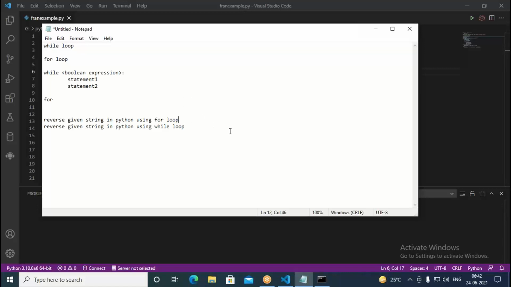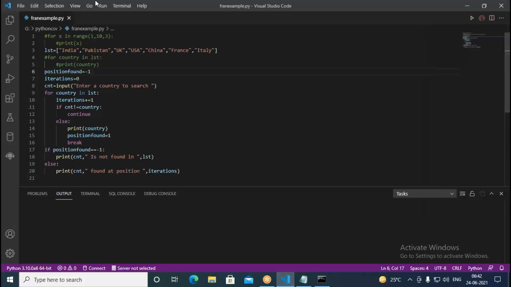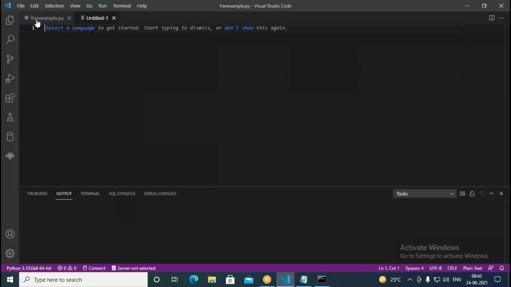Similarly, here we are going to reverse a given string in Python using a while loop. With a while loop it's going to be easy, but with a for loop it's going to be a little tough. I tried to explain to you with the for loop how it works, but you can try with the while loop. Now, okay, here is another one.